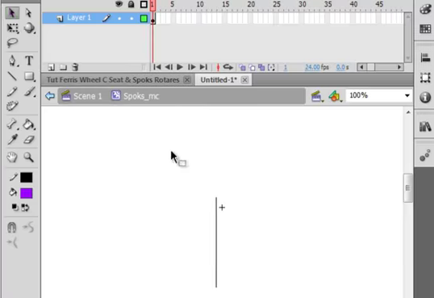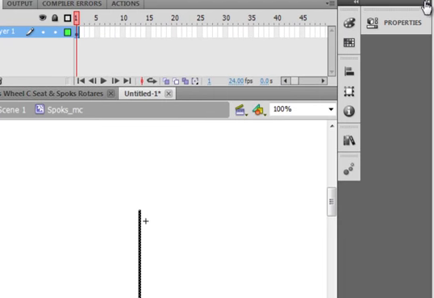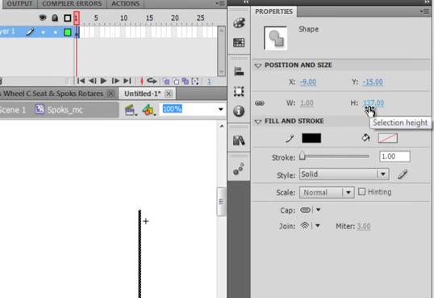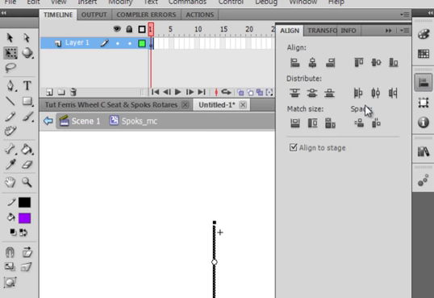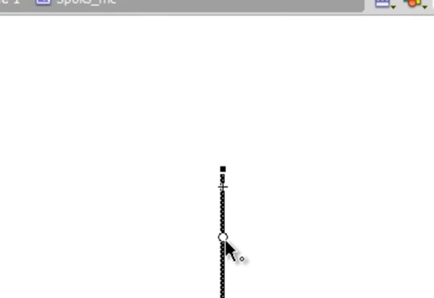Pick up your selection tool, highlight it, open the properties panel, and make sure it's at least around 120 would be good. Pick up the free transform tool, highlight it, open the alignment panel. Make sure line to stage is checked and horizontally align it, not vertically, just horizontally. And take that circle and drag it straight up till it's on the center, right here, as close as you can get it.